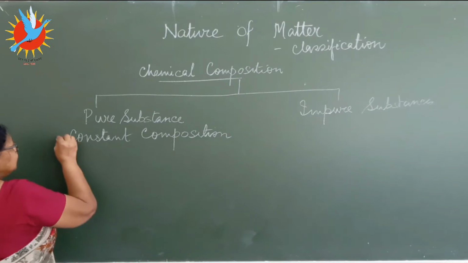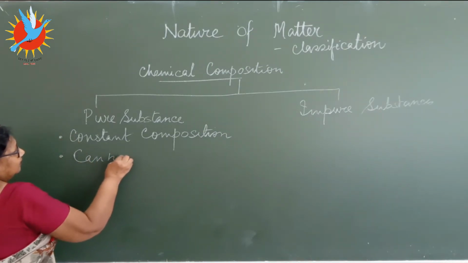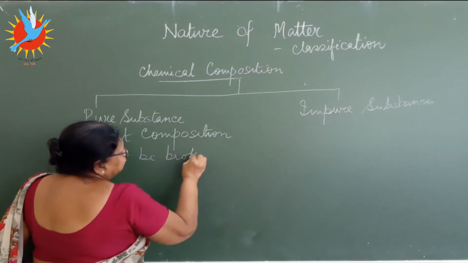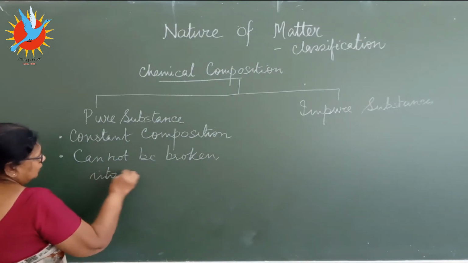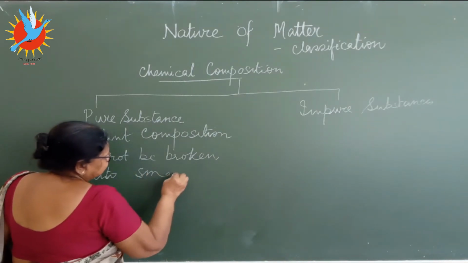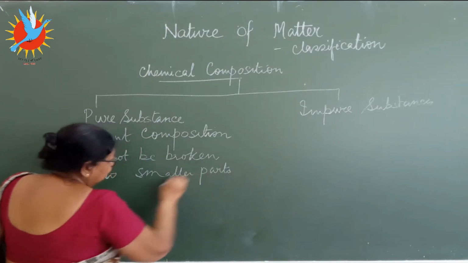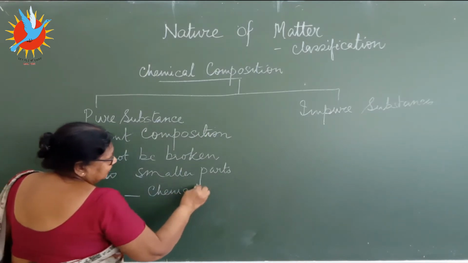Second point, it cannot be broken into smaller parts, even by chemical change.